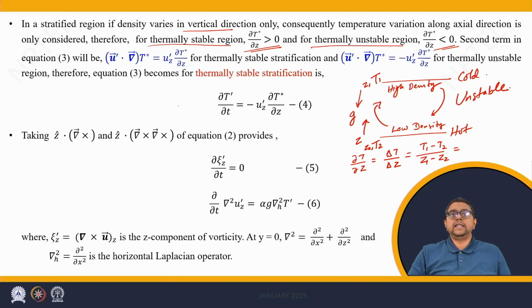We can see that as Z points upwards, Z1 is higher than Z2, while T1 is lower than T2 because T1 is the colder temperature.